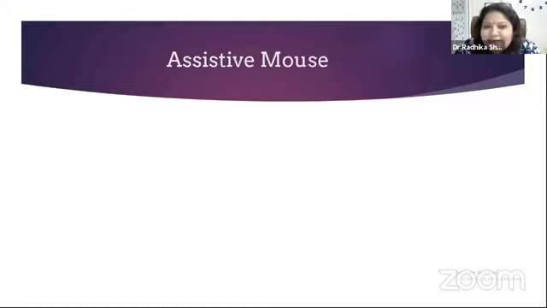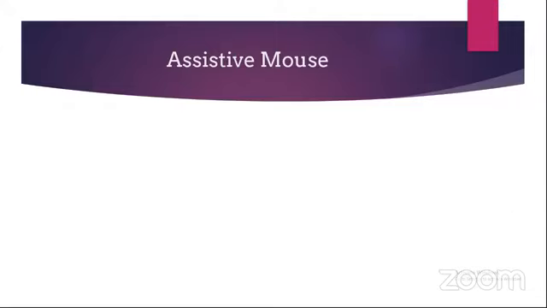Yes, so basically assistive mouse are mouse of different kinds. So if I give you any type of mouse, will they be able to use it without any proper training? No, they won't be able to use it because they need to be trained to use an assistive mouse. So now how will you train your child to use these mouses?